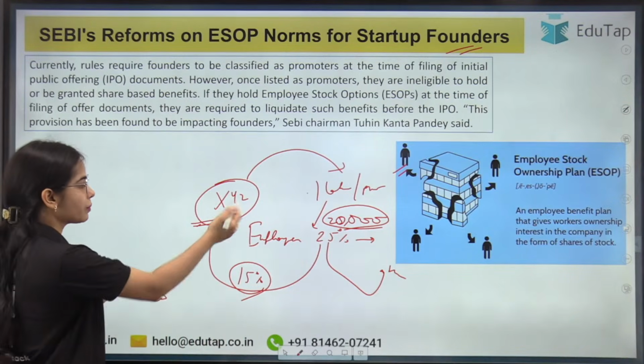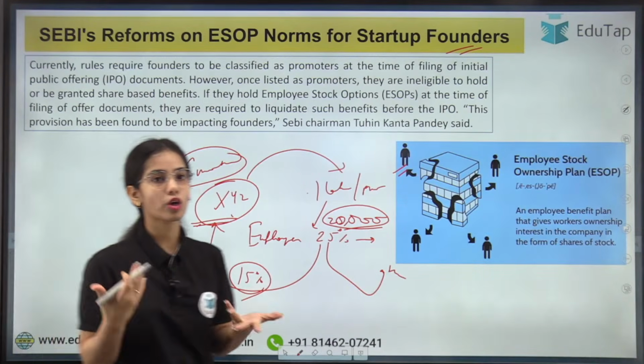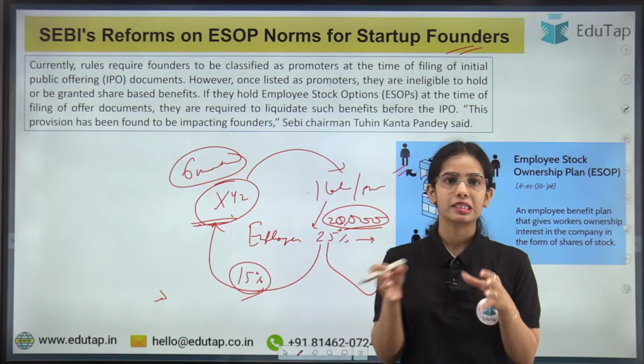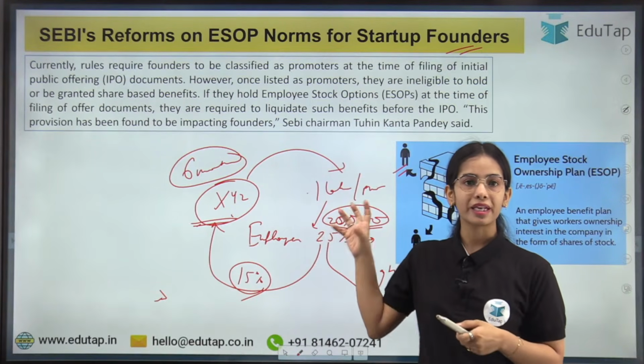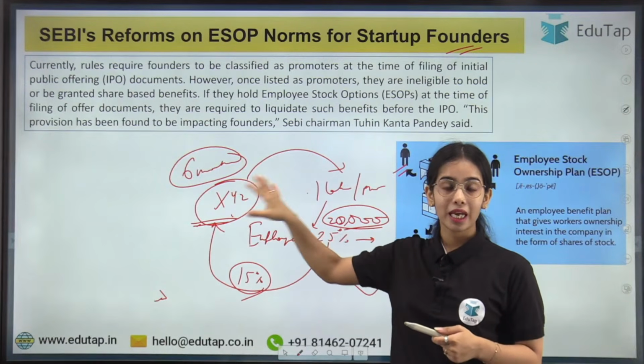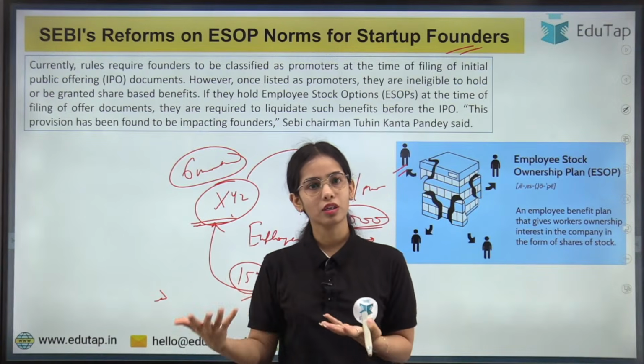But she will have to keep the shares for 6 months. That means the employees cannot sell the shares immediately. They at least have to keep the shares for 6 months. There is a lock-in period. So this is a benefit that is provided to the employees. They can get a share in the company, and they get the shares at a discounted price. So this is a very good deal for many of the employees.